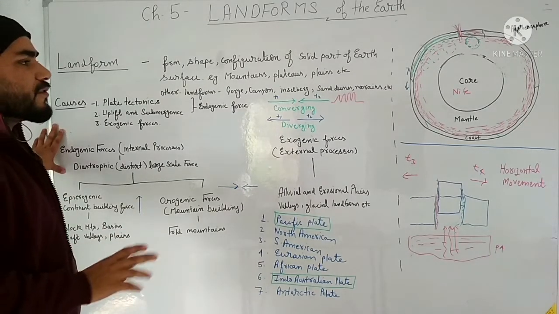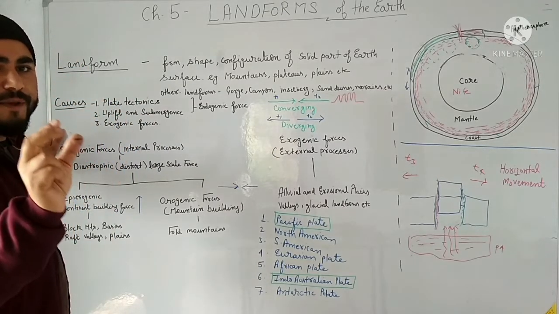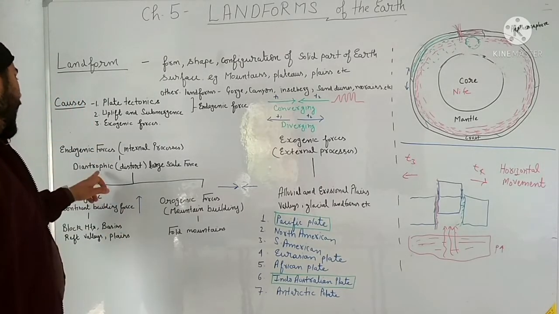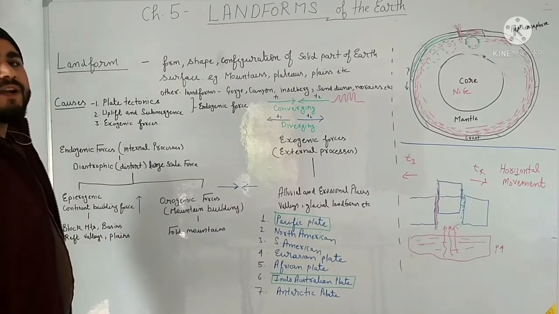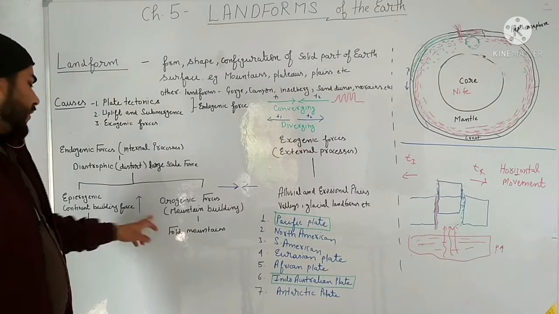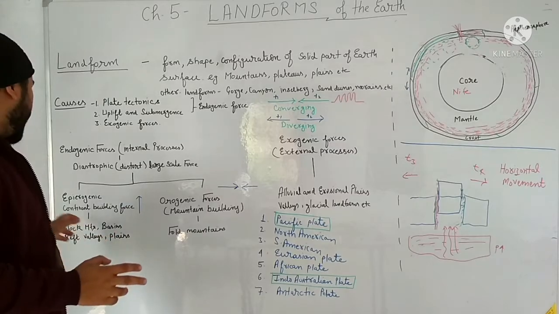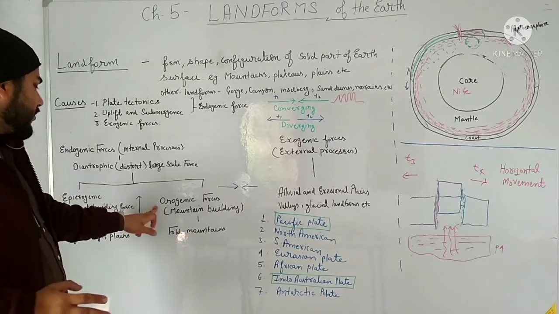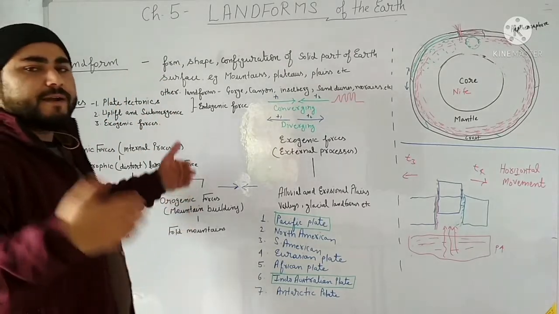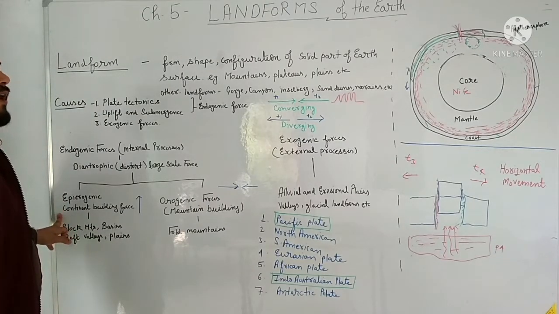These endogenic forces act on very large land masses, not a small piece of land. Clear? And we can categorize these endogenic forces into two categories: epeirogenic and orogenic forces. Epeirogenic force is responsible for continent building. How is epeirogenic force different from orogenic force? Epeirogenic force is applied vertically upward, and orogenic force is applied horizontally. So in epeirogenic force, continents are formed.